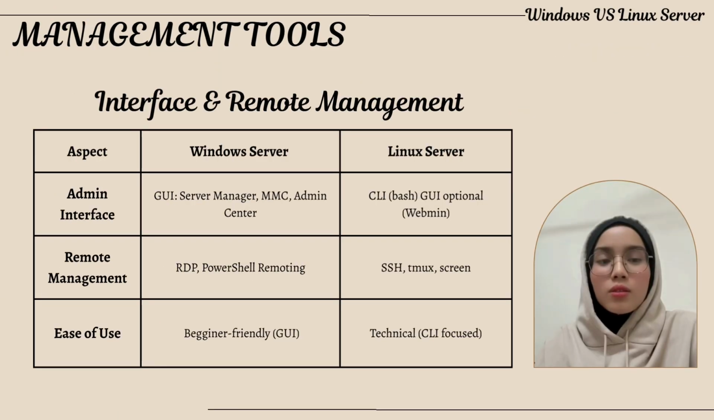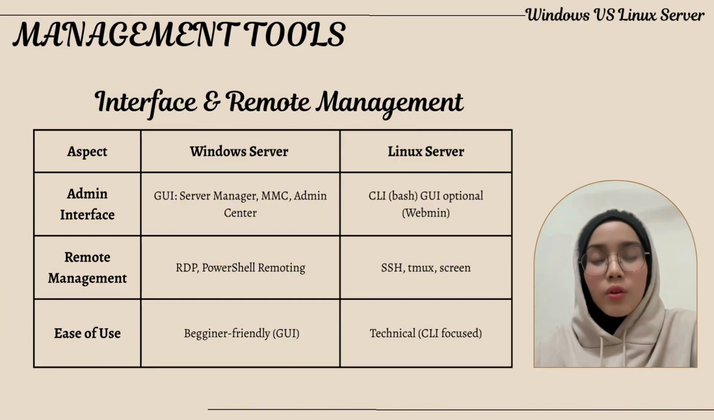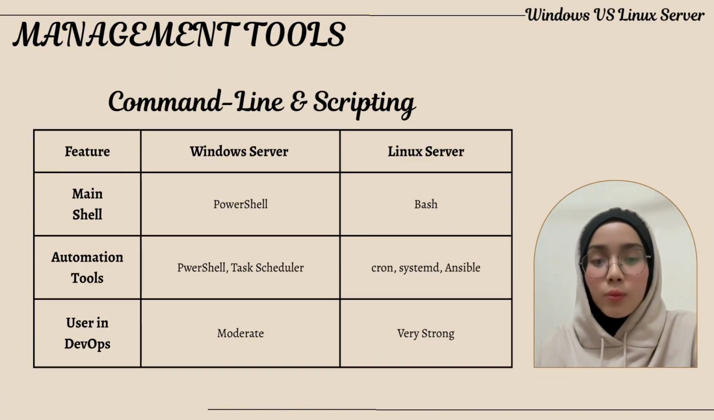First is administration interface and remote access. Windows Server is known for its graphical user interfaces such as Server Manager and Microsoft Admin Center. These tools are centralized and user-friendly, making them ideal for admins who prefer GUI environments. In contrast, Linux Server is mostly controlled through the command line interface. Tools like Webmin or Cockpit offer a GUI, but most system administration relies on terminal access for flexibility and speed. For remote access, Windows uses RDP and PowerShell remoting, while Linux uses SSH, which is lightweight, secure, and ideal for remote CLI operations.